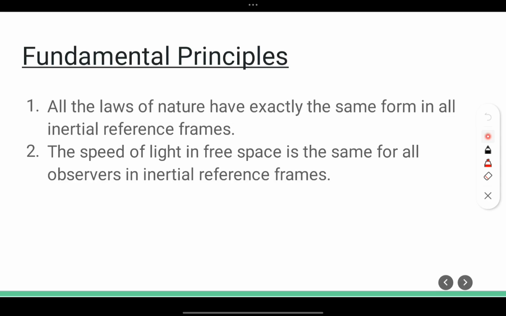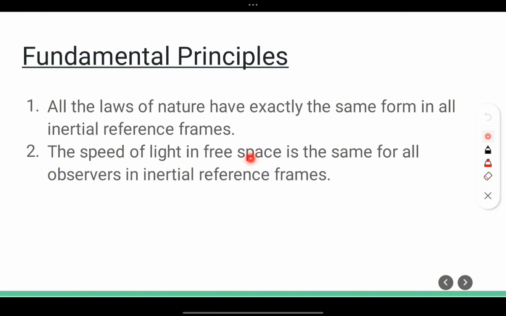Now the fundamental principles. There are two fundamental principles of the special theory of relativity. The first is... okay, these two principles. The second one is easy. You can see: the speed of light in free space is the same for all observers in inertial frames.